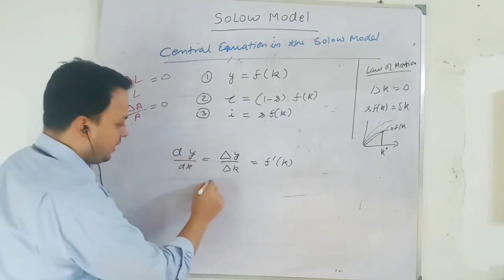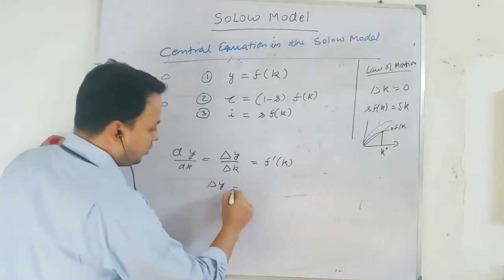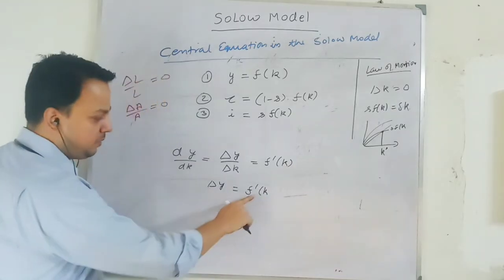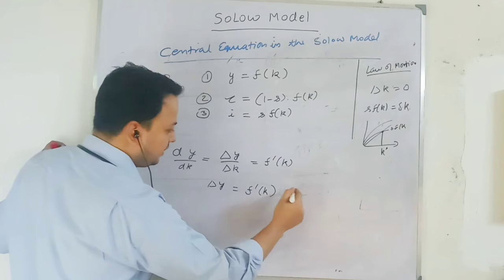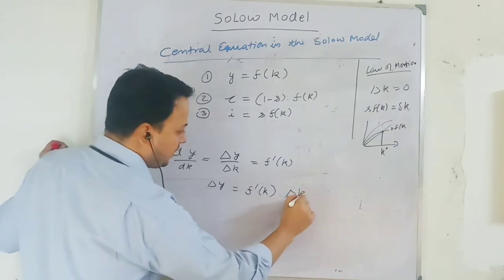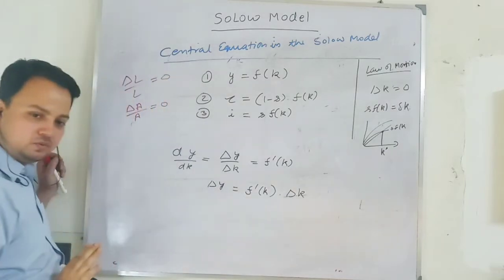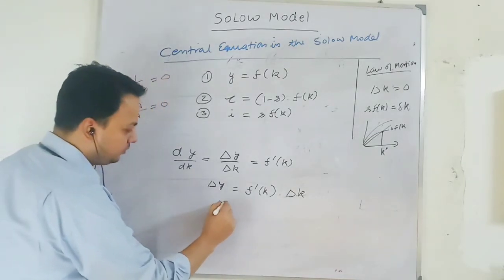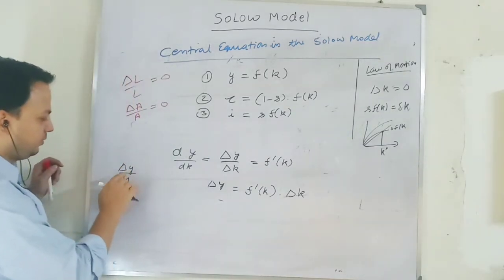So we can write this equation as change in y, output per worker, equal to f prime k, small k. This means marginal product of capital per worker, times change in capital per worker. And at steady state, change in capital per worker is 0. So my growth in output per worker will be 0. Again, you will say the growth equation is delta y by y, small y.